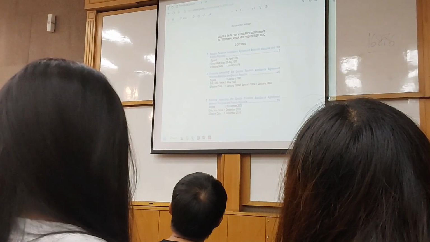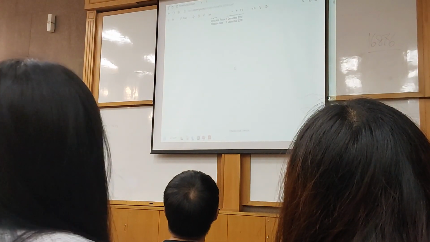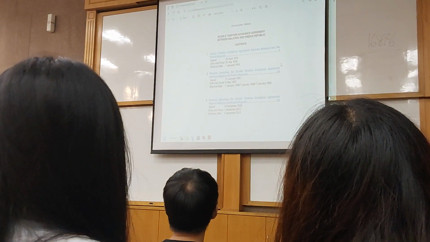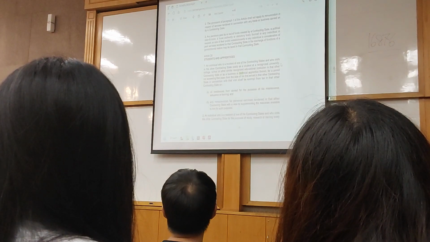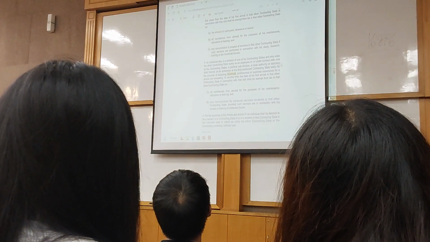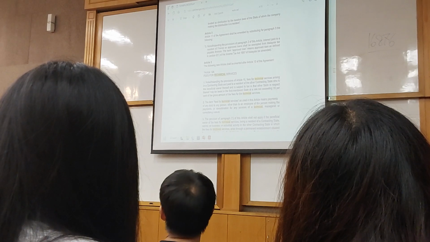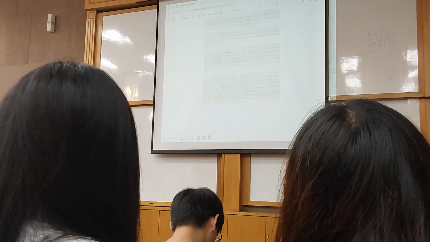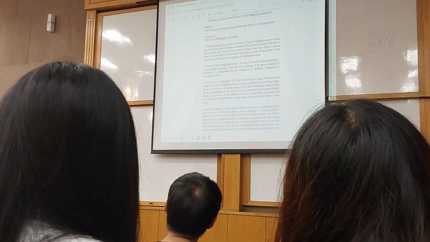Okay, look for this particular article. This is the one, Article 12A. It is called the fees for technical services.